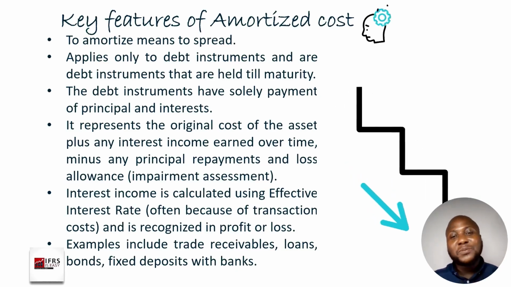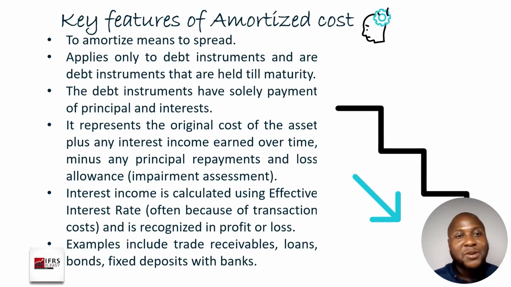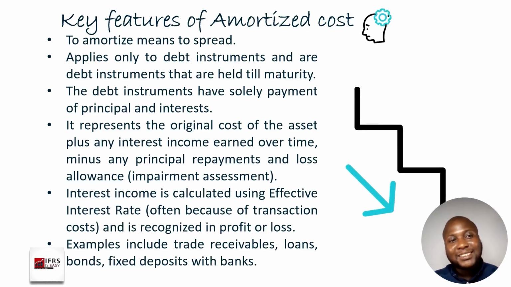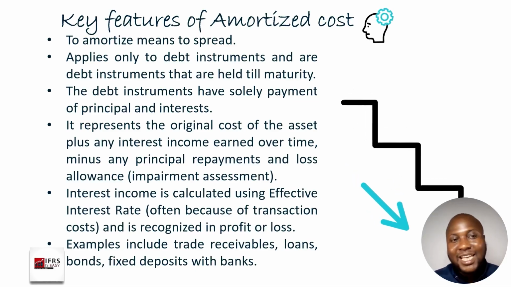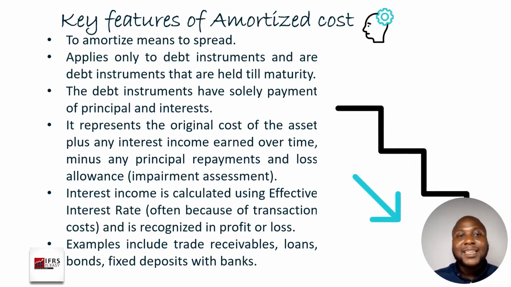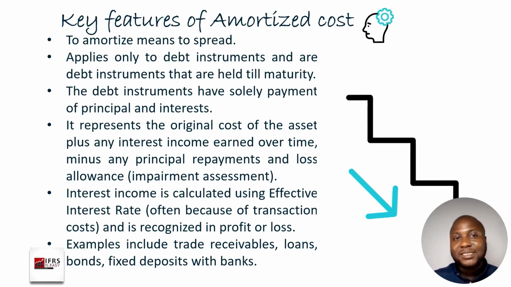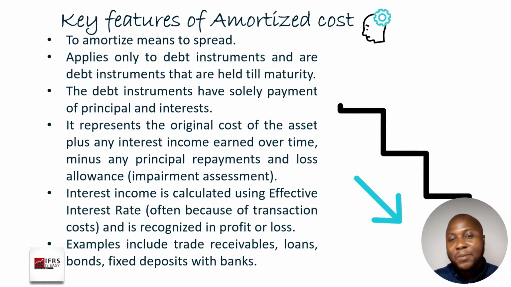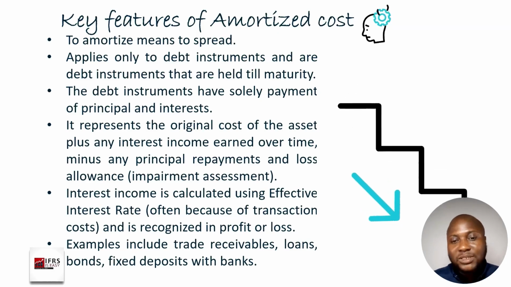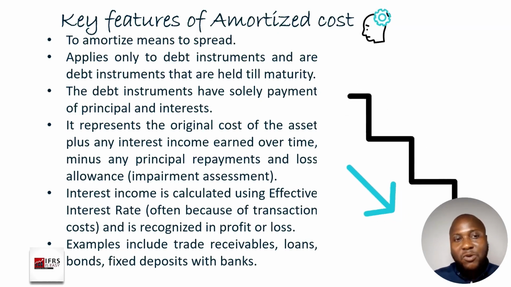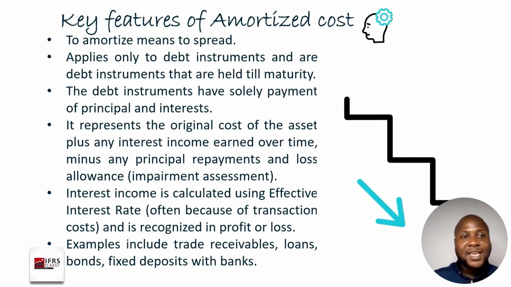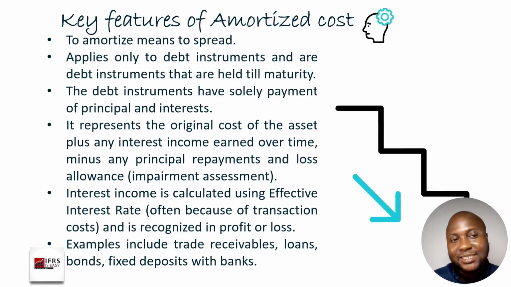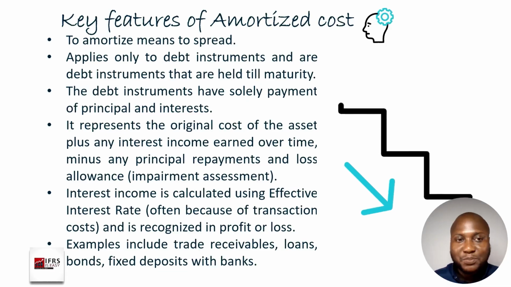So if you bring that idea into IFRS 9, we say that financial assets and financial liabilities are also amortized anytime they fall into the category of amortization. And the way it works is the way normal amortization works. What we are doing is we are spreading the cost over a particular period of time. And that's why you see that the key feature here says to amortize means to spread.